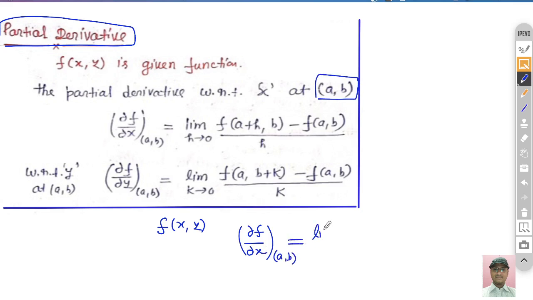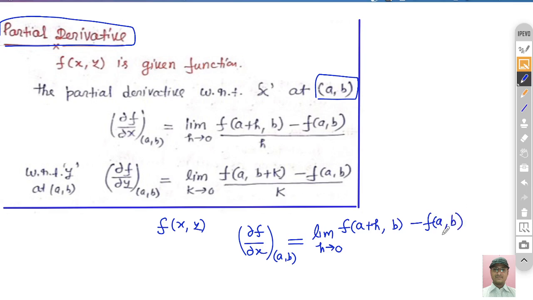So what will you do? You just take the limit, and try to understand. Here the derivative is with respect to x, so we make h tend to 0, a very small change in x, that is f(a+h, b) minus f(a, b).